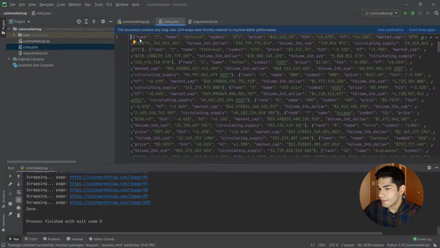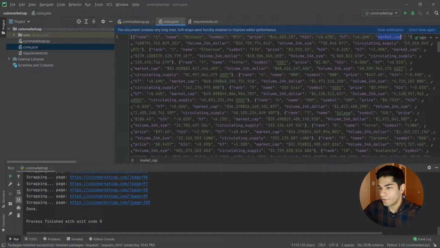All right, you can see that we have a JSON file that is like this. You have the rank, the name, Bitcoin, symbol, the price, the 24-hour price change. As you can see, I added the plus sign right here, and the price changes in 7 days.